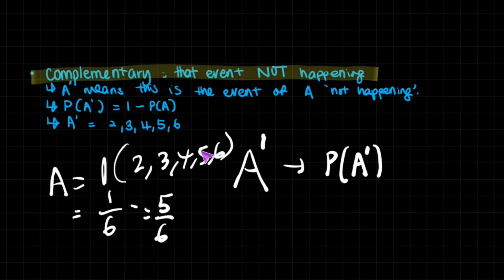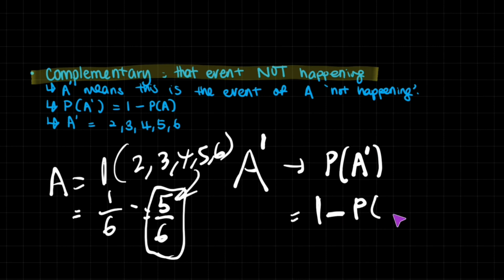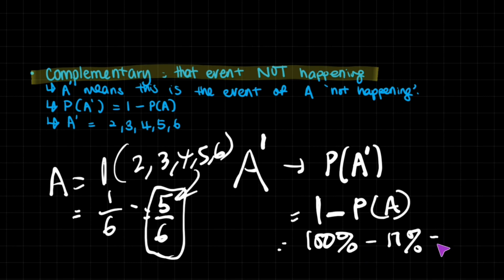Those are 1, 2, 3, 4, 5 other possibilities which lead to this statistic. So basically, when we want to get the probability of A not happening, it's just 1 minus the probability of A actually happening, which will give us 100% minus 17%, which would give us 83%.